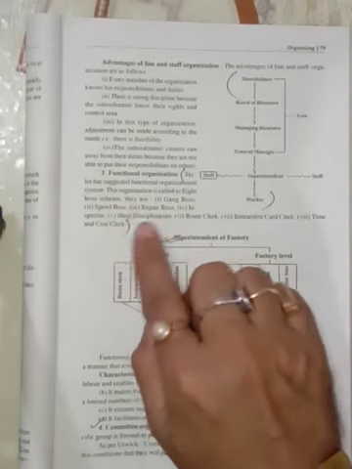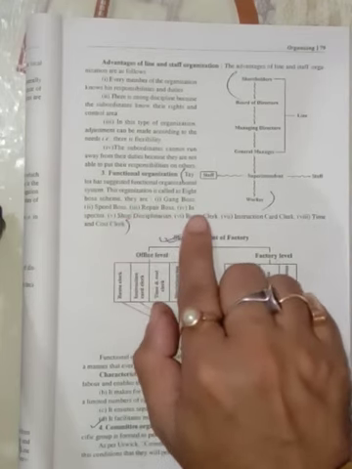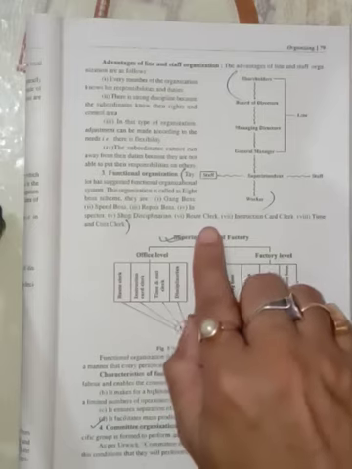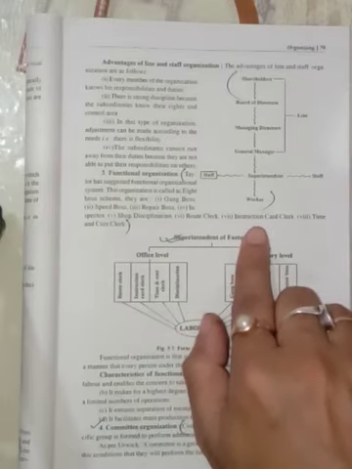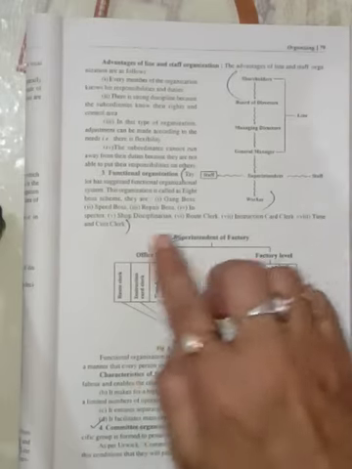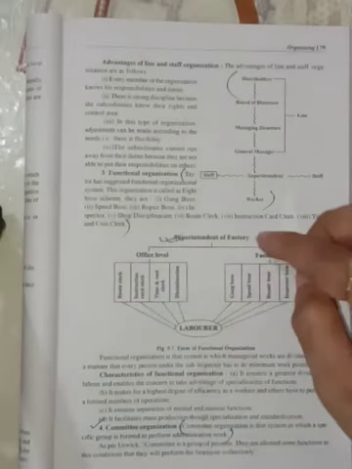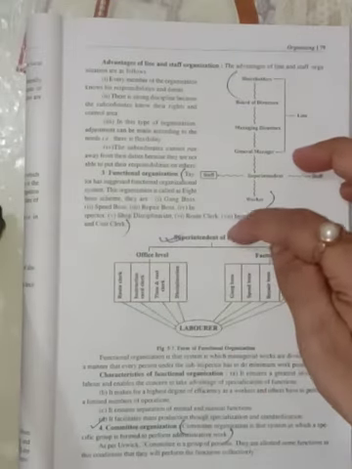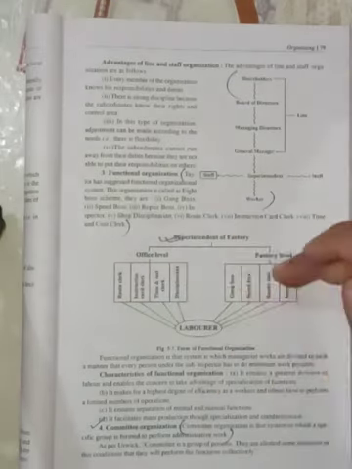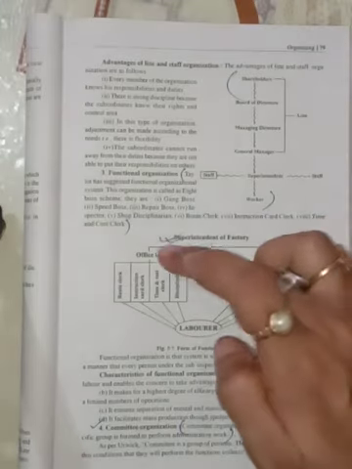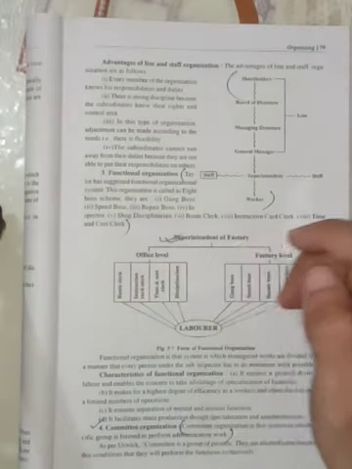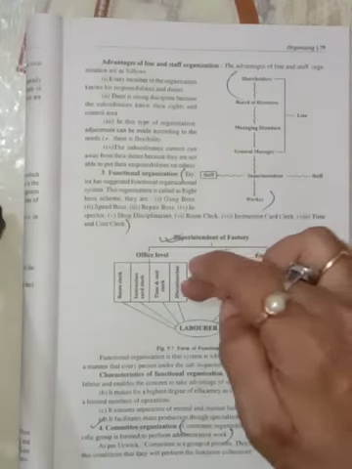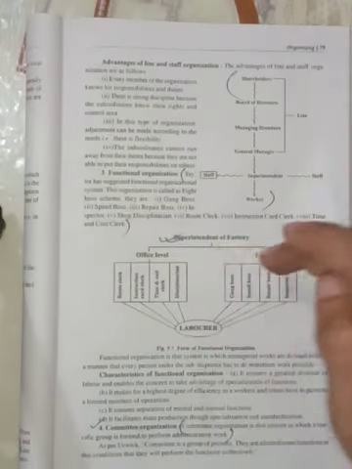They are gang boss, speed boss, repair boss, inspector boss, shop disciplinarian, route clerk, instruction card clerk, and time and cost clerk. So here you see under the superintendent of the factory there are official levels and factory levels. Official levels: route clerk, instruction card clerk, time and cost clerk, and disciplinarian.